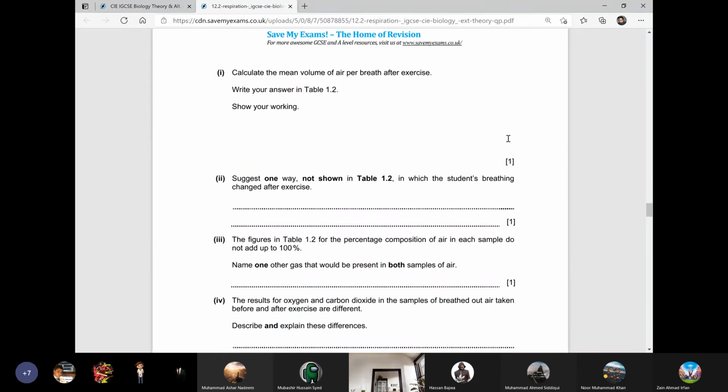That during exercise, the person inhales more air, so more oxygen is consumed for respiration by the muscles because energy is required for exercise. While during rest, the normal amount of air is inhaled and a normal amount of oxygen is used for respiration to produce energy. And during the exercise, an excessive amount of carbon dioxide is produced. That is why the carbon dioxide concentration is higher in the exhaled air after the exercise, because excessive carbon dioxide is being produced.